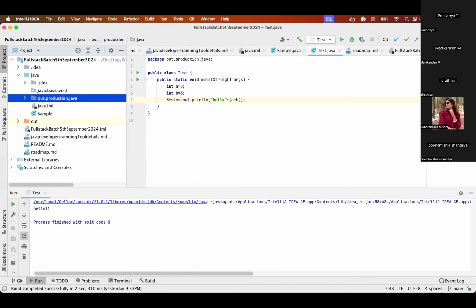So basically when we are learning, why do we learn Java? Usually when you go for an interview, or any basic discussion as well, people will ask what is Java, why Java? Java is basically a programming language, like other programming languages such as Python, C, C++, Ruby and Rails. How is Java different from them? Programming languages also have categories like high level, low level, middle level. Java we consider as a high level programming language.